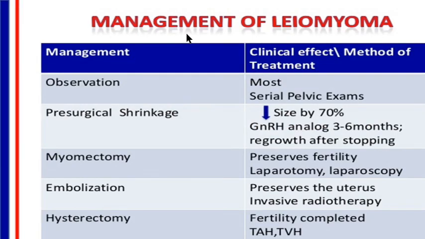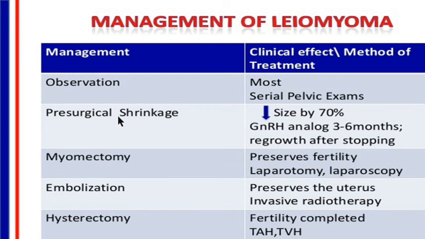So how do you manage leiomyoma? Point 1 is observation, that is simply wait and watch. Most of the fibroids which are asymptomatic, you can just wait and watch, just keep them under observation and do a serial pelvic sonography and pelvic examinations to know their condition.